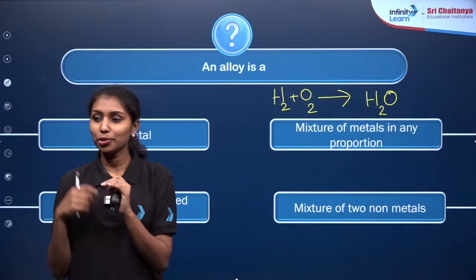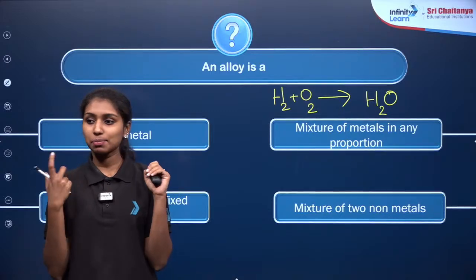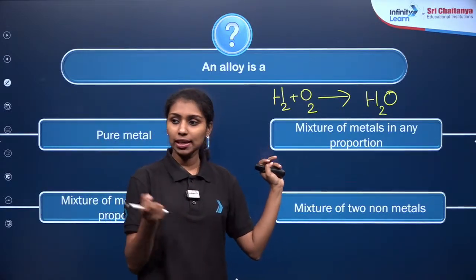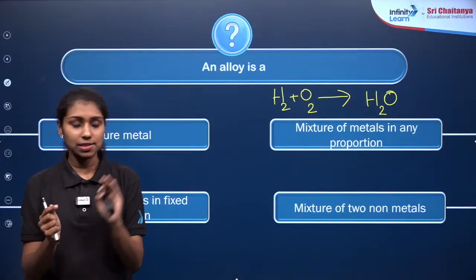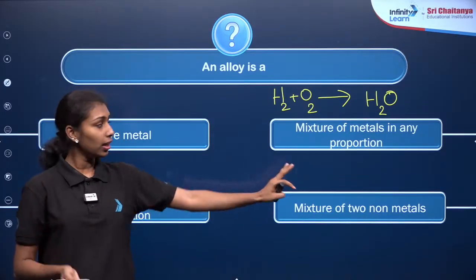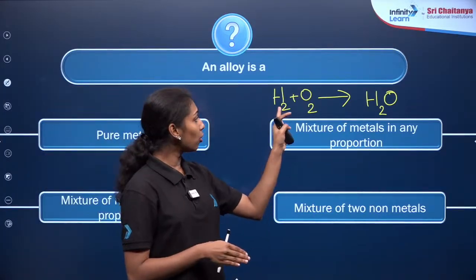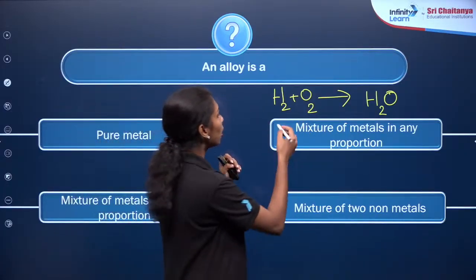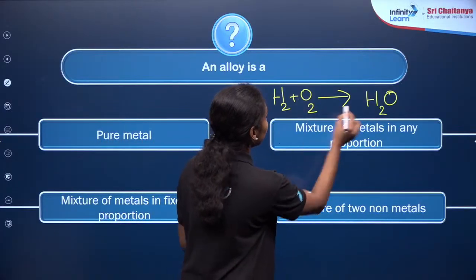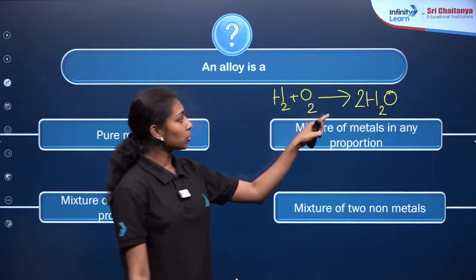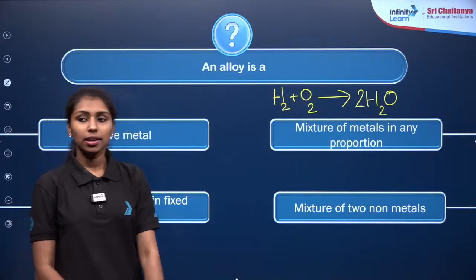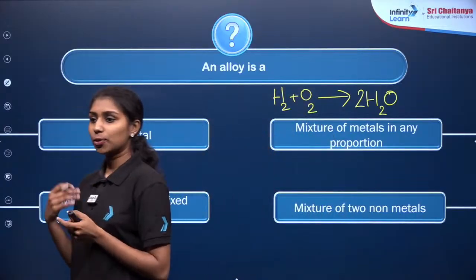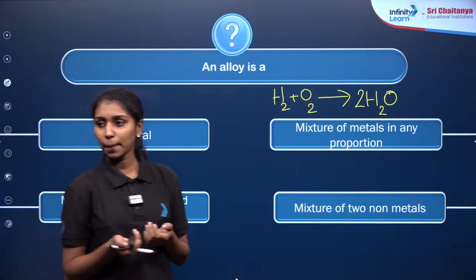I think in order to get an idea, you need to practice more reactions. I think in the first chapter you have studied more reactions, right? So try to understand the reactions. What will be the products here? From basic knowledge, we know that hydrogen and oxygen combine to form water. So we just need to do the balancing here, right? 2H2 plus O2 gives 2H2O. Now it is balanced. There is no trick to memorize how to find out the products.